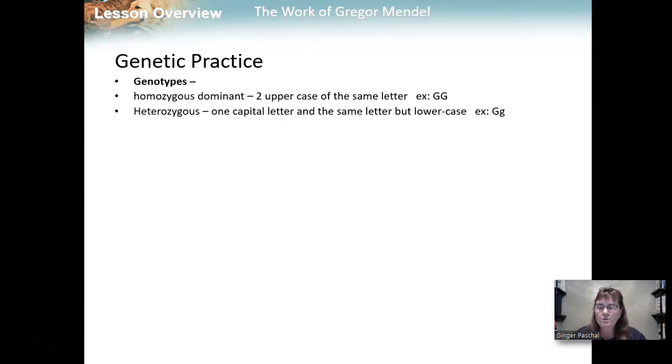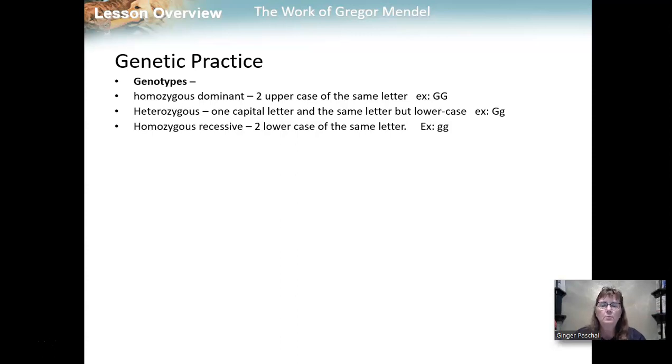We also have heterozygous. A heterozygous individual would be represented by one capital letter and that same letter in lowercase as well. So for example, capital G, lowercase g, or capital T, lowercase t, if a plant was heterozygous for height, and this plant would be tall.